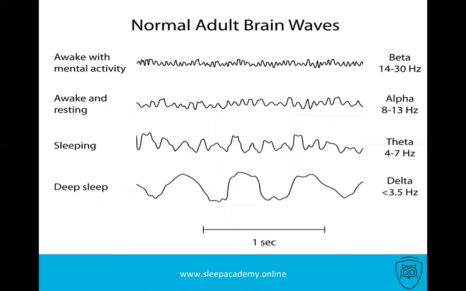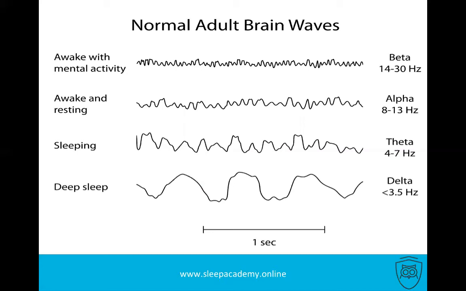This is what the brainwaves actually look like when we look at the monitor in the lab. As you can see, wake with mental activity shows beta waves, and these are the really fast and very short kind of waves. When a person is awake but resting, that is alpha. Once the person closes their eyes, the brain goes into alpha rhythm. And when we are relaxed, we also are in alpha rhythm. And this is what alpha rhythm looks like.